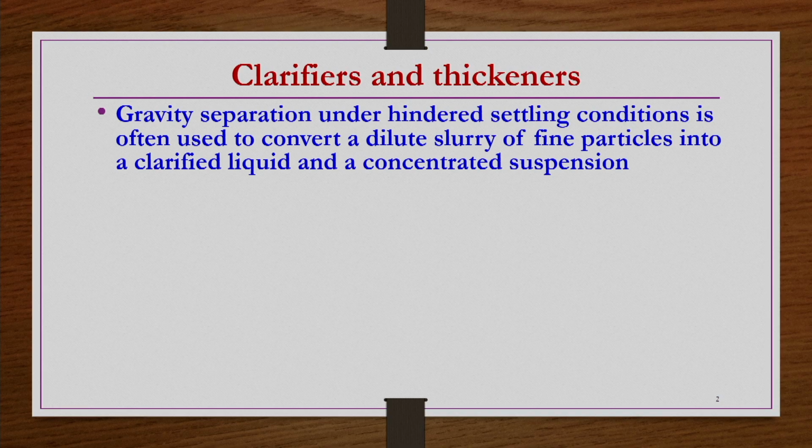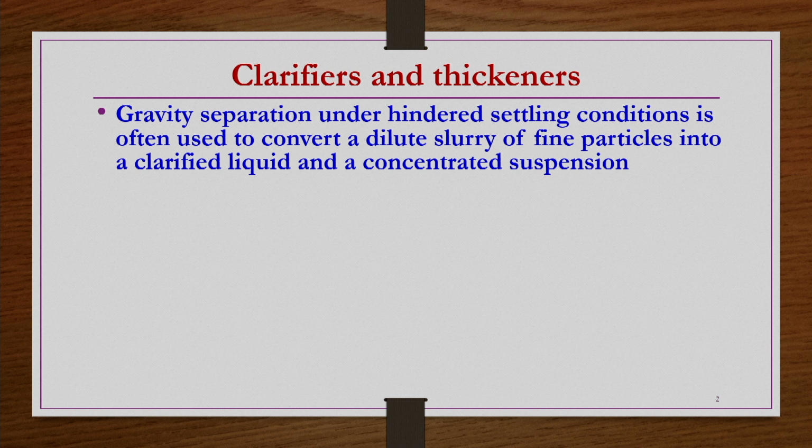Clarifiers and thickeners. Gravity separation under hindered settling conditions is often used to convert a dilute slurry of fine particles into a clarified liquid and a concentrated suspension. Here the separation is based on the settling velocity of the particle, but it is not one single particle; there are a large number of particles, so hindered settling conditions may prevail.